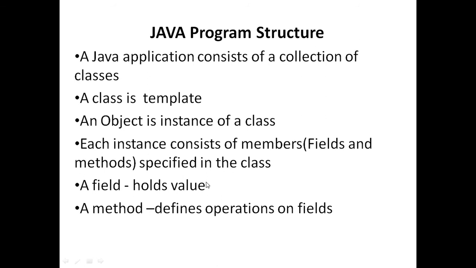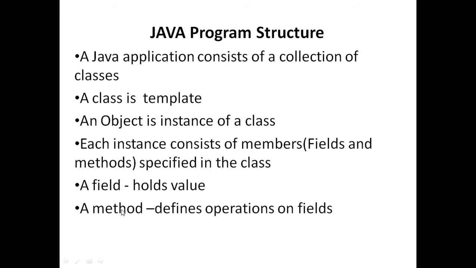That means a data member. In C++, the class concept is there, which defines two things inside the class: data members and member functions. Here data member means field, and member function simply means method in Java. So the purpose of a field is to hold a value. Suppose you have to create any primitive data types, these fields hold some values, and these values are used in the methods.